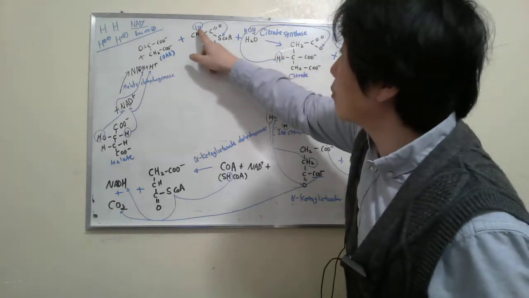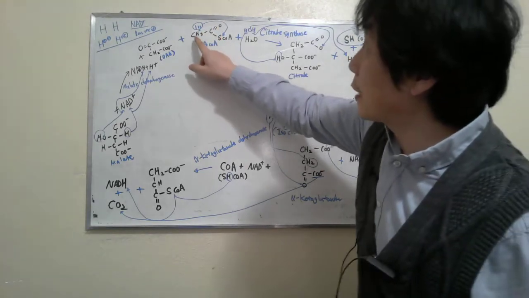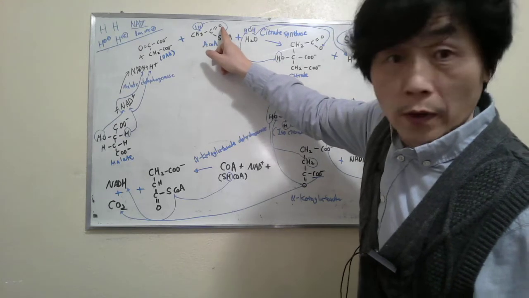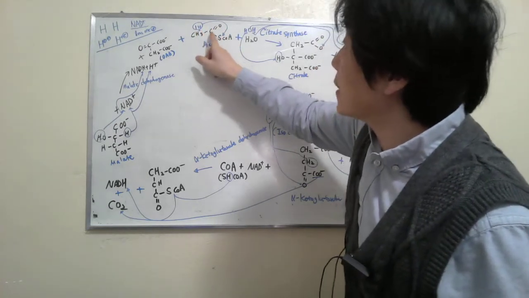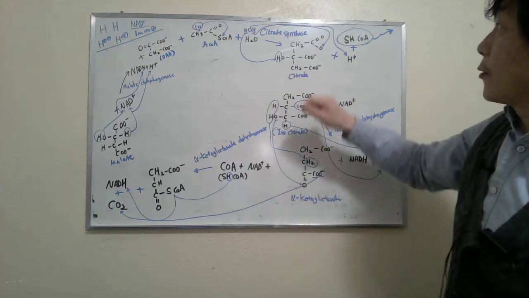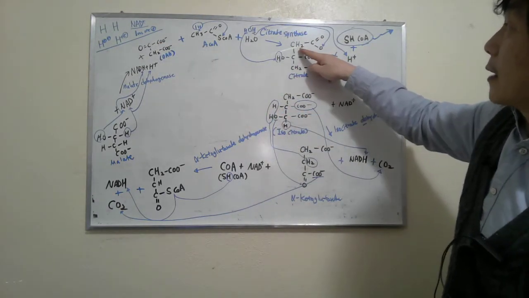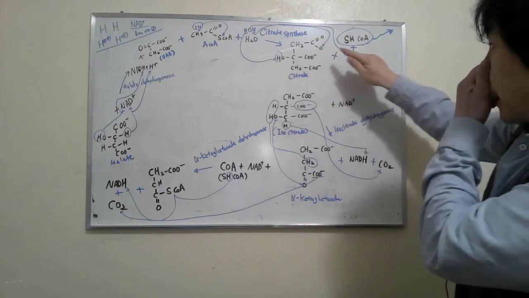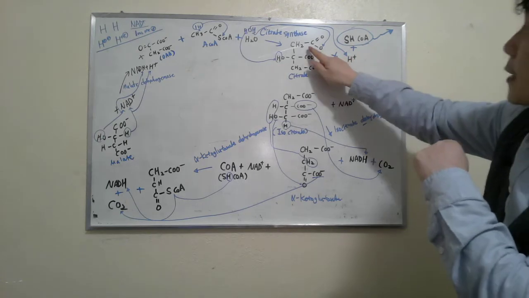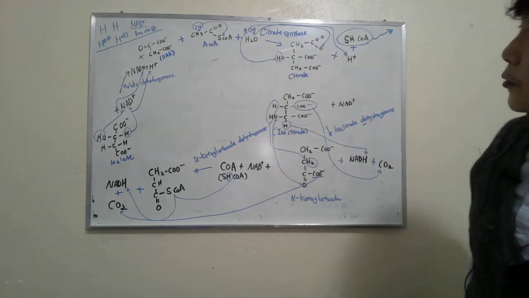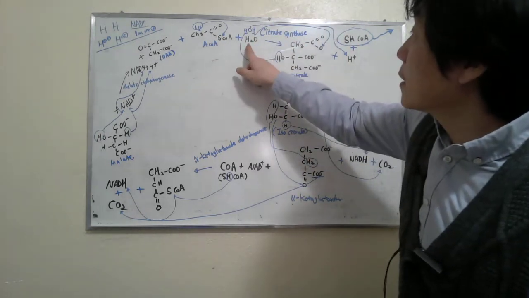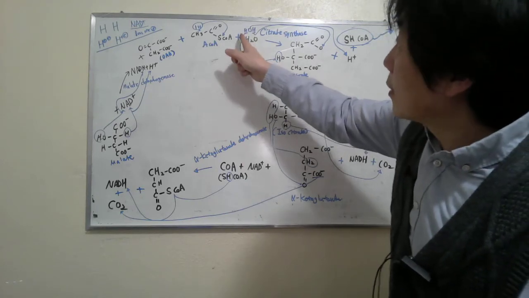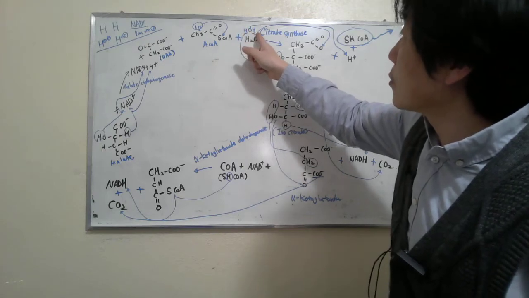So this hydrogen goes to here, and it is now CH2 and CO. This acetic acid joins with oxaloacetate. Acetic acid is here, but it is CH2 because one proton went to the coenzyme A. And there is water: hydrogen, oxygen, hydrogen.